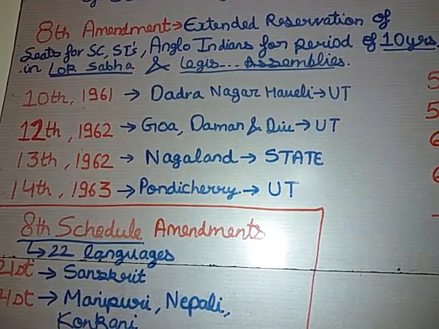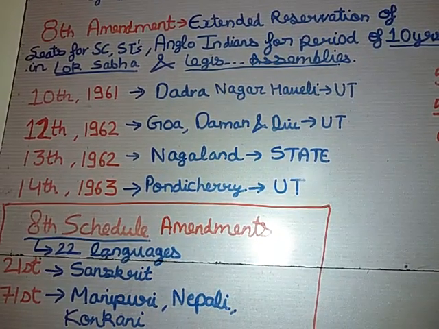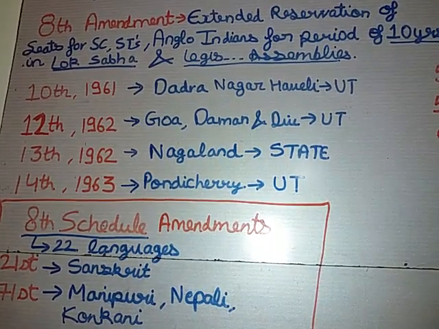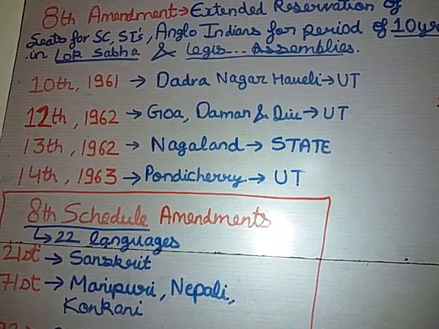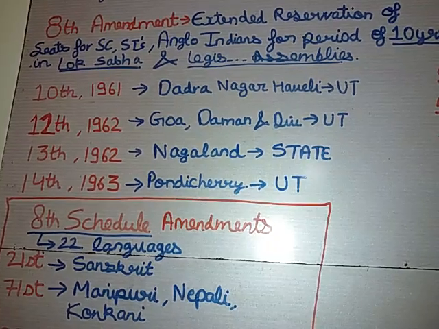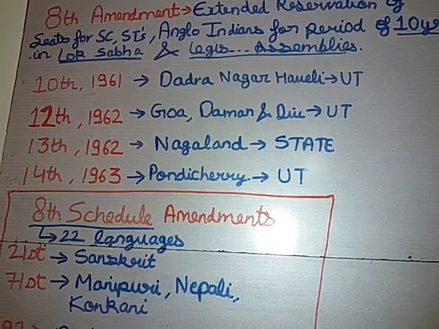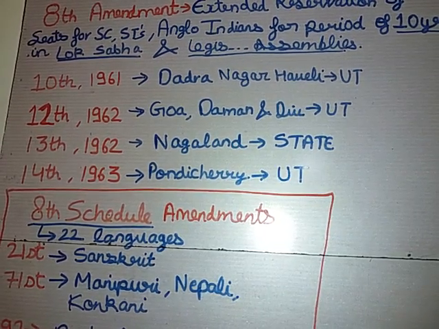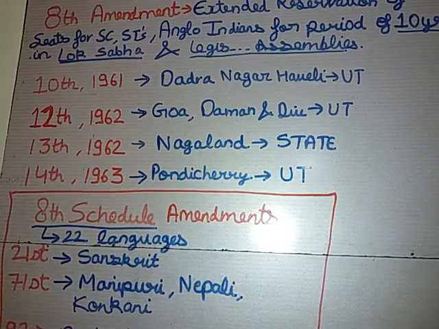Then comes your 13th Amendment Act in the year 1962, which made Nagaland a state. If I ask you a question, 1962 is also famous for which war? So in 1962 we had a war with China, which is also called the Sino-Indian War. Then comes your 14th Amendment Act of 1963 in which Pondicherry was declared as a union territory.